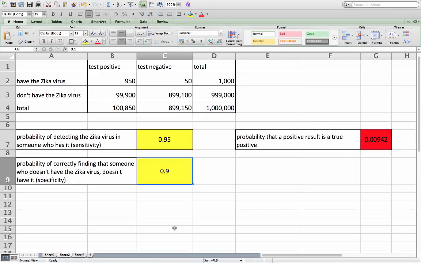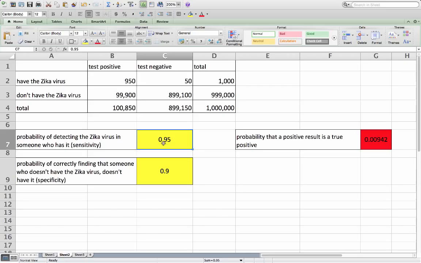This problem is not just an exercise in a math course. This has everything to do with real life, and it is something that everyone should understand. You will need to make medical decisions in your life. You will be tested for diseases. You need to understand what these test results mean.